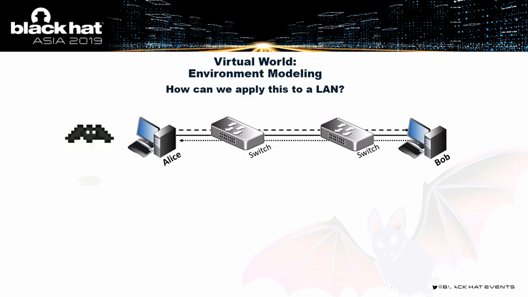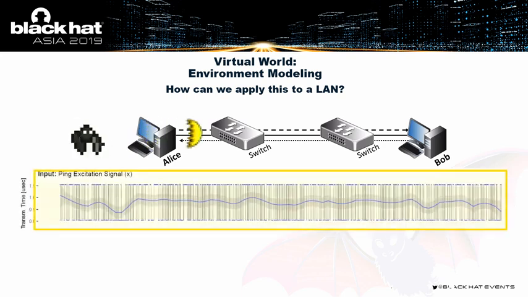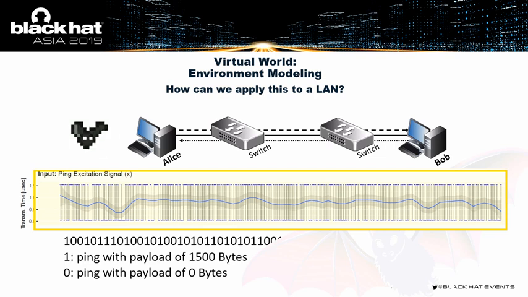Okay, so how do we apply this to a LAN? So Alice wants to protect her link with Bob. So what she's going to do is she's going to probe that link by sending an intense burst of pings, ICMP echo requests, where each ping in that burst is going to be modulated according to the MLS sequence. So if there's a 1 in that sequence, she's going to send a ping with a maximum payload size of 1,500 bytes. And if there is a 0 in that sequence, she's going to send a ping with a payload size of 0.